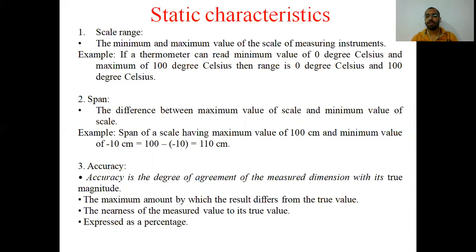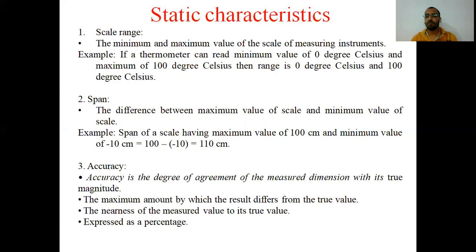Next is accuracy. Accuracy is one of the most important characteristics of any measuring instrument. First of all, we know the measurand. I have already told you the definition of measurand: the quantity that we have to measure. So what is accuracy?